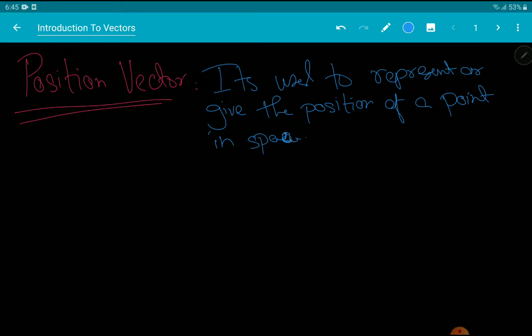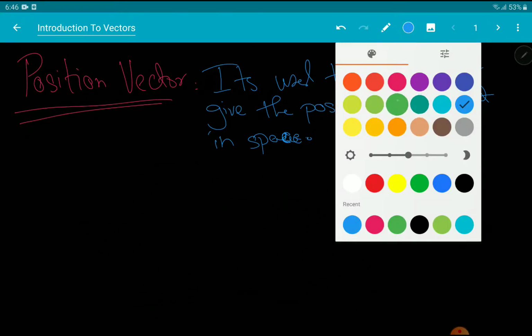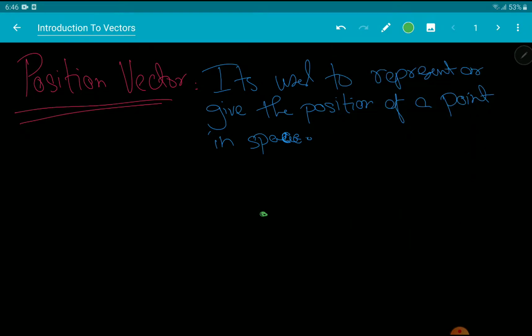And what do I mean by space? This isn't our space. This is the mathematical space that we're talking about, like the XY axes, right? So all of this stuff covered by the screen, it's space, right? For example, let's make a point over here, right? Let's make a point A over here. Now, I want to tell someone the position of this point A, right? So how do I do that?